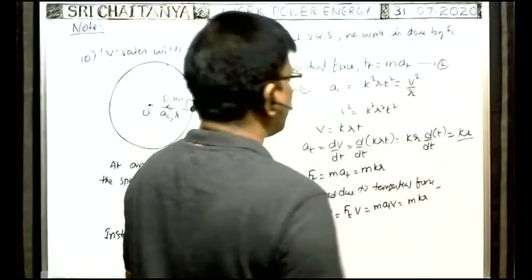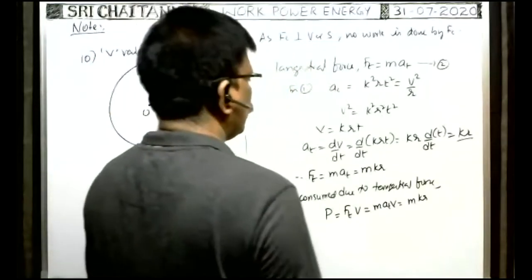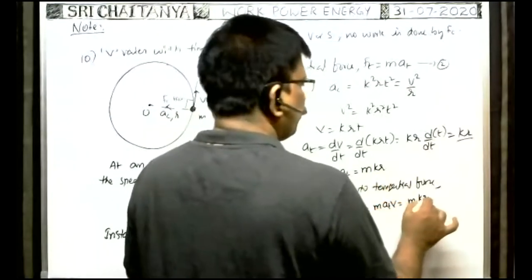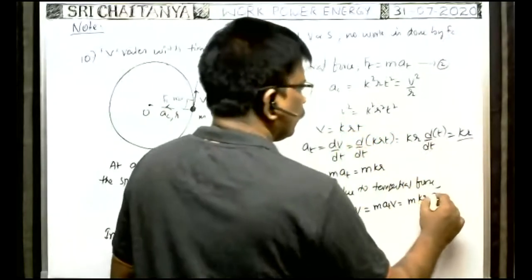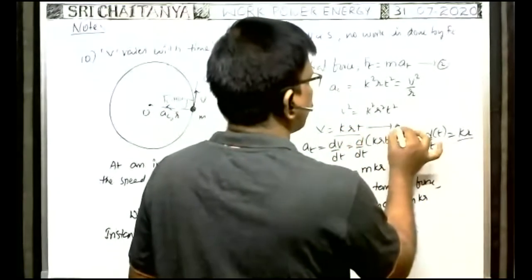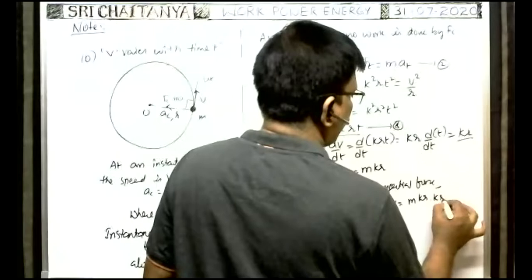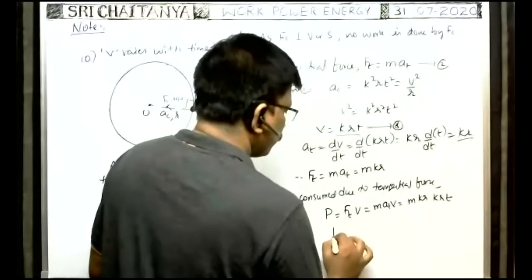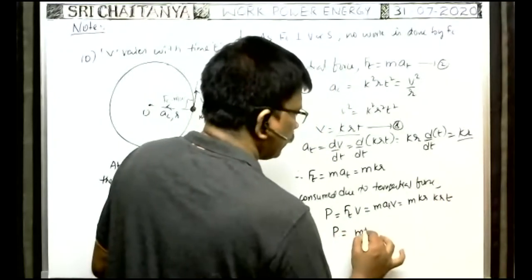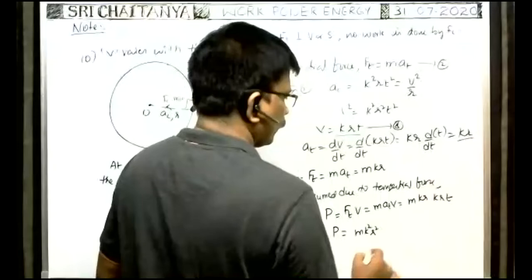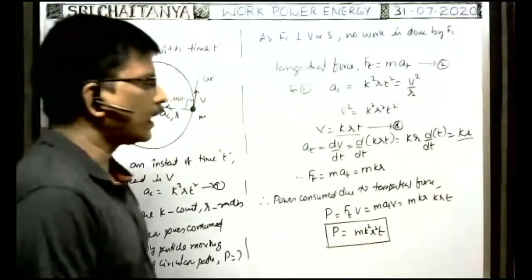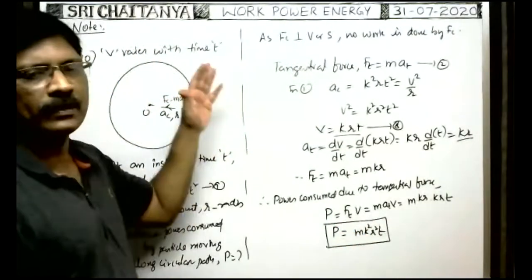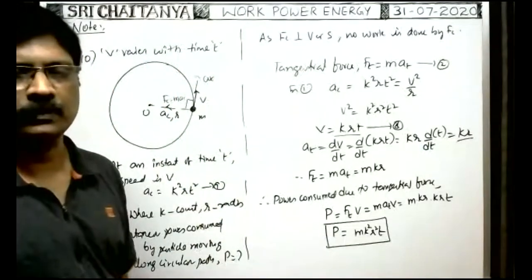So m into tangential acceleration is m k r into V, and V is equal to krt. This is equation 3. So V is equal to krt, you write. Therefore, P is equal to m k squared r squared t. This is the power consumed by the particle whenever the particle travels along the circular path.